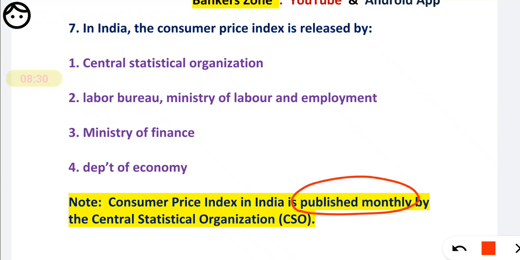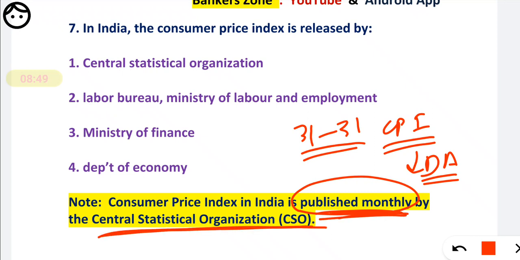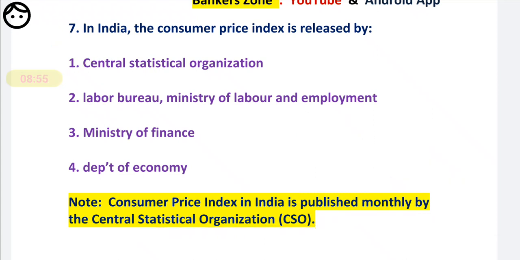We generally come to know on the 30th or 31st what the inflation is, and based on that CPI we get our dearness allowances. So remember it is on a monthly basis, and it is published by the CSO, the Central Statistical Organization. So for the 7th, the first option is the correct option.